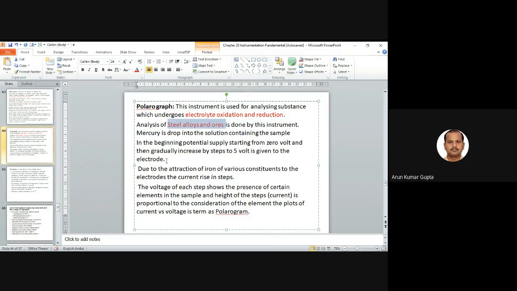When mercury is getting down into the solution, due to the attraction of the ions of various constituents to the electrodes, the current rises in steps. The voltage of each step shows the presence of a certain element in the sample, and the height of the current step is proportional to the concentration of the element. We plot current versus voltage, and this is known as the polarogram.